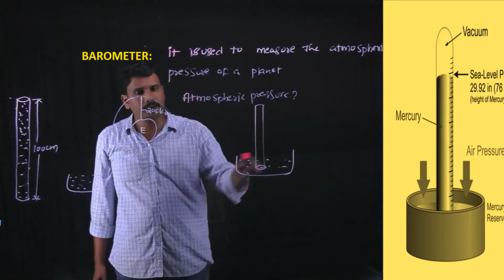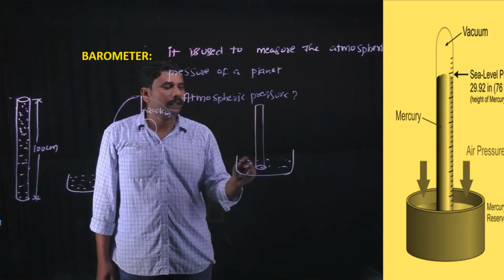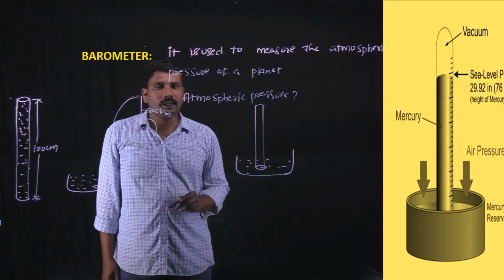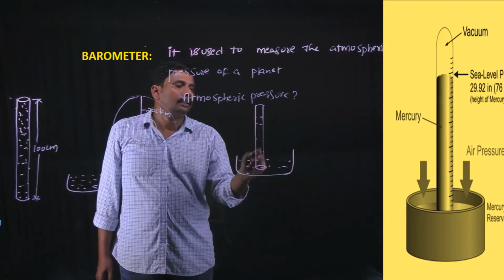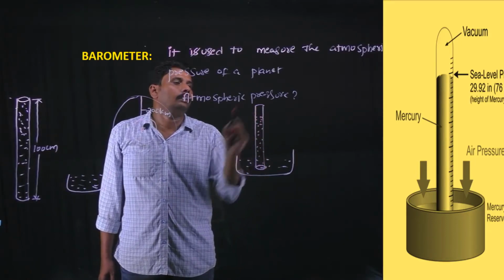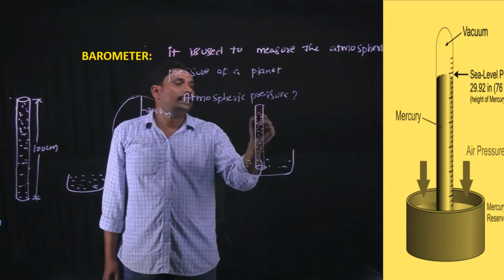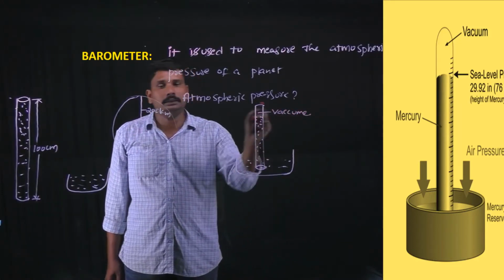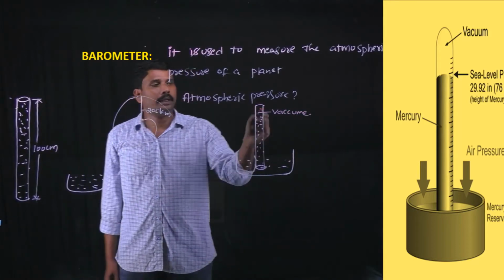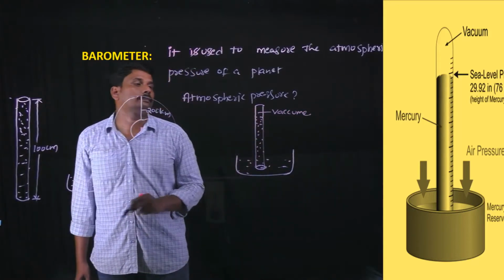It is dipped into the mercury level in the glass bowl. Some amount of mercury drops into the glass bowl. Now this is the vacuum, and this vacuum is at the upper edge of the glass tube.